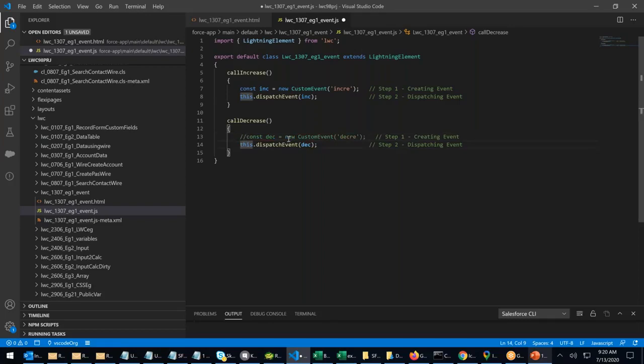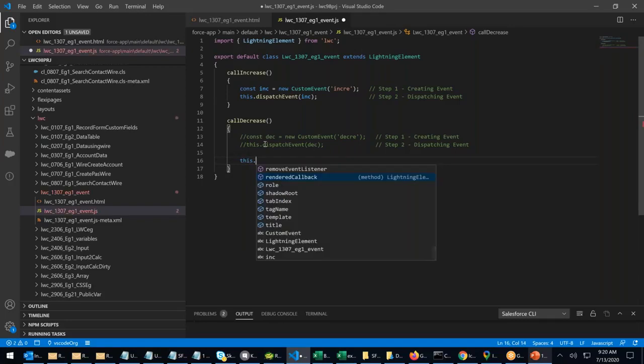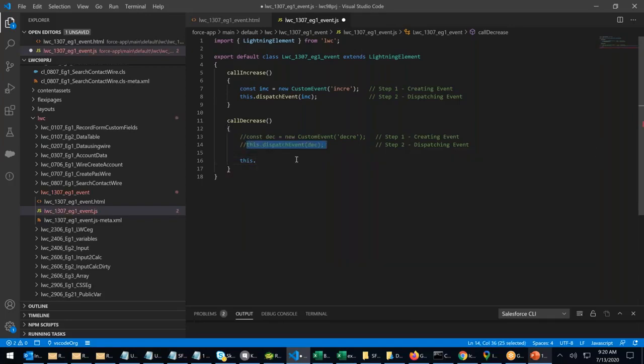Now in the second one, you can do like this, or you can also do like this. How? Let me show you. You can say this dot dispatch event. I'm taking this step actually. Control C. This dot dispatch event. Where is the event? In the bracket, you can give new. You can copy this. Complete. This dot dispatch event, new custom event. What is the name of the event? This is the name of the event.